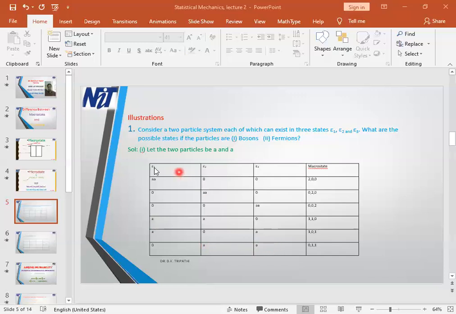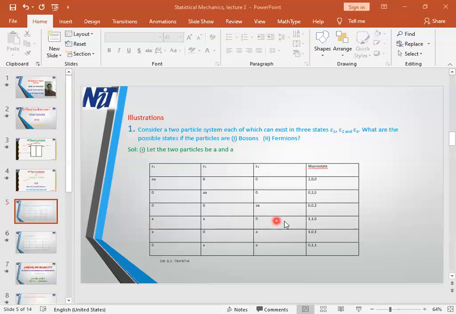So what we conclude is that AA00 is a microstate of distribution of the particles, showing which particle is where. Both of these particles are in energy state epsilon 1. Here one particle is in the first energy state and the second is in the second energy state. No particle is in the third energy state.